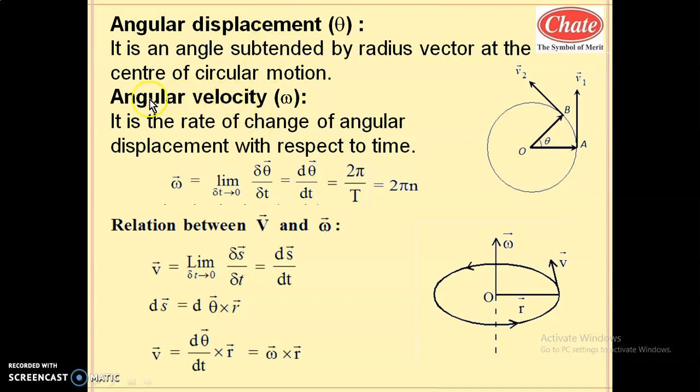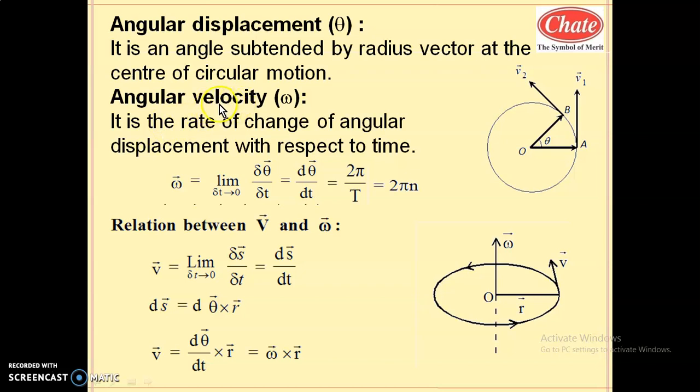Let us study the next, angular velocity omega. The notation for angular velocity is omega. It seems like a W notation, but it is read as omega. Students, you have studied that for resistance the unit is also omega, but it is different. That is said to be capital omega and this is a small omega. So this is angular velocity omega, a small Greek letter.